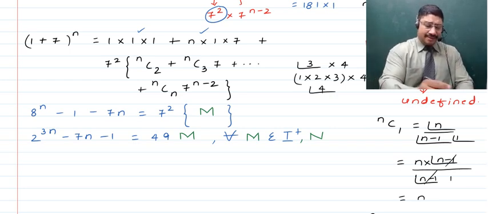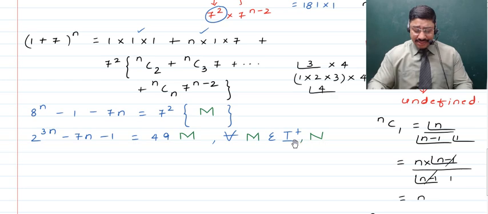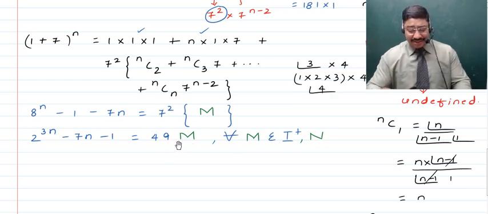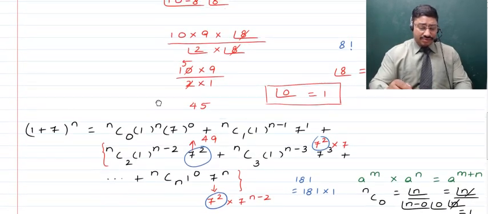As you see that here on the right hand side, you have 49, which is multiplied by a number which is from the set of natural numbers. As such, when this number is divided by 49, obviously 49 will cancel 49 and there will be no remainder left out, and that is the reason you can say that this expression is going to be a multiple of 49, and this is what, children, we've done.